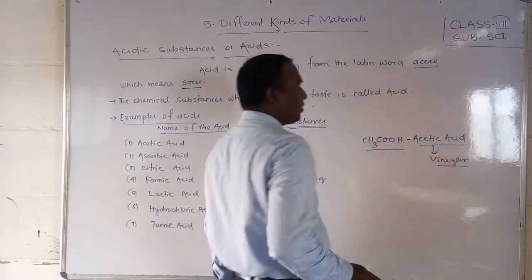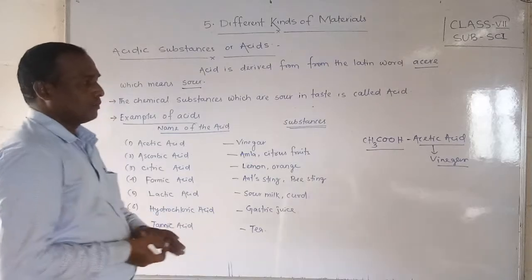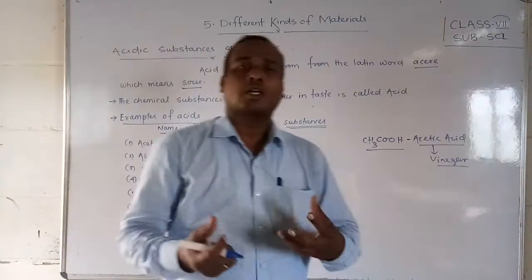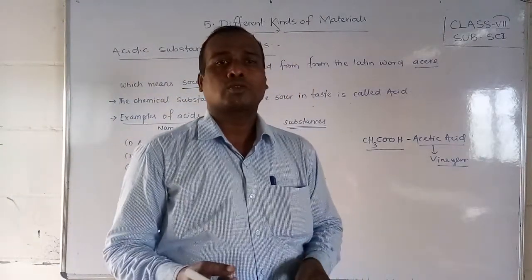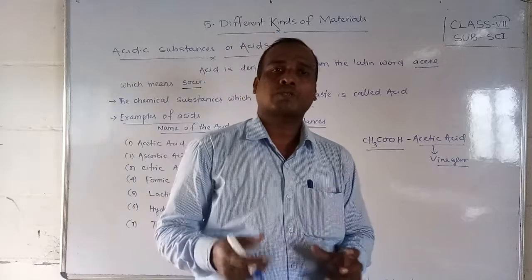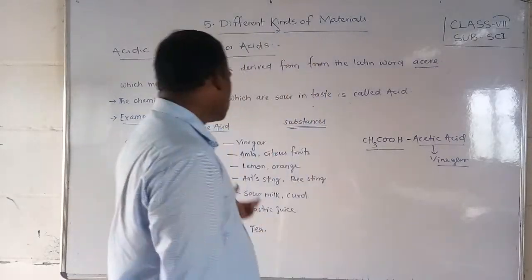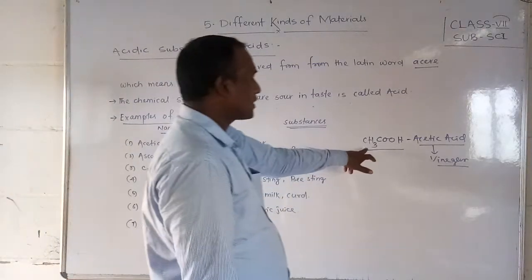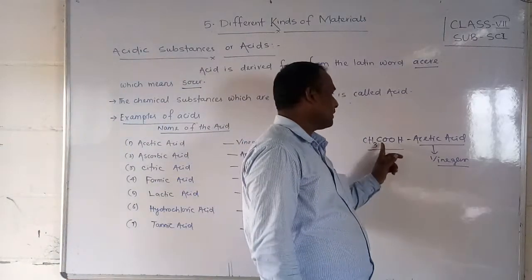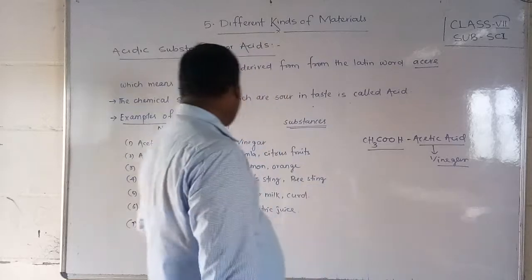Okay, friends. Vinegar is used in cooking, for softening or boiling, for example with non-veg dishes. That is acetic acid, and the chemical formula is CH3COOH.